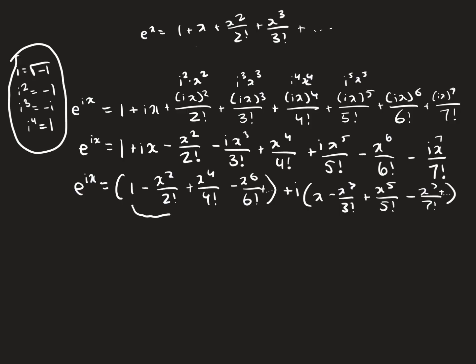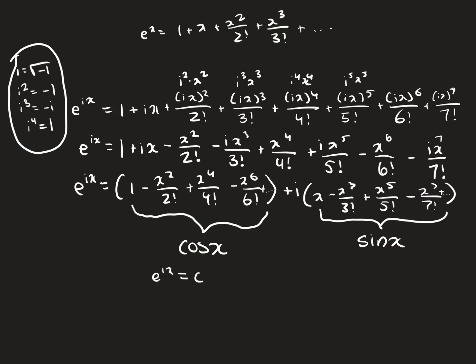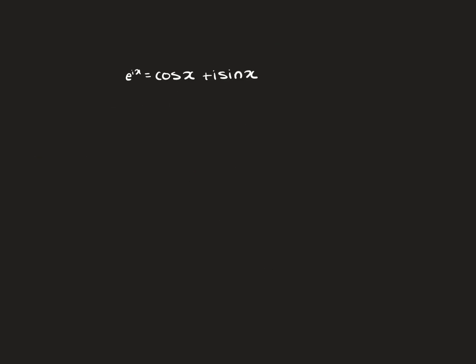If we look at this section carefully, we realize that it is the Maclaurin series for cosine of x. Then for this one, if we look at this part, this is just the Maclaurin series for sine of x, and we're just multiplying it by i. Now we're getting pretty close to the definition of our identity. So e to the ix is equal to cosine of x plus i times sine of x. Now that we got our formula using the Maclaurin series of e to the x, cosine of x, and sine of x, we can finally get close to our identity.